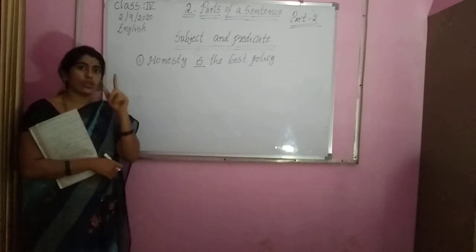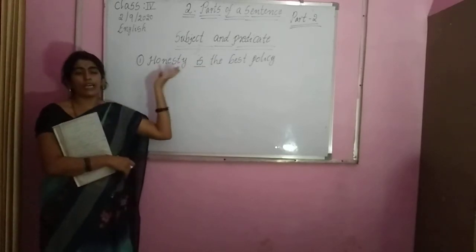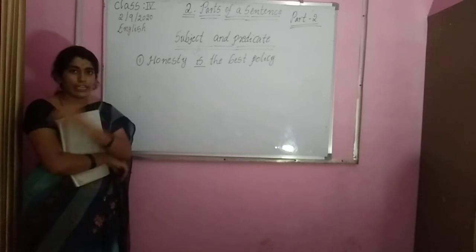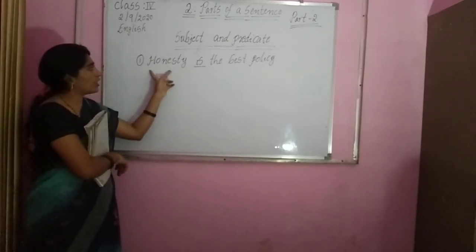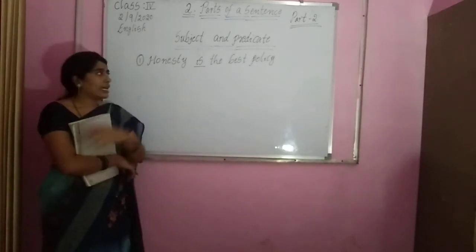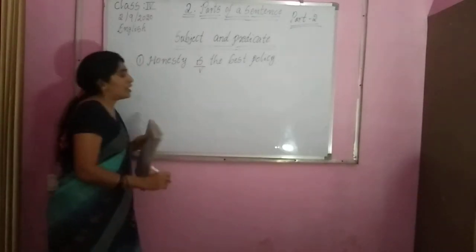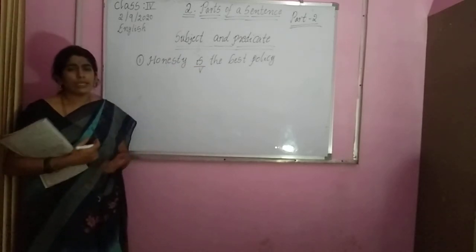What is the first rule we have to do for the sentence? How can we understand what is subject and what is predicate? We had three rules. Identify the verb from the sentence. Here, honesty is the best policy. Is is the verb. Now you have to ask, what is the best policy?